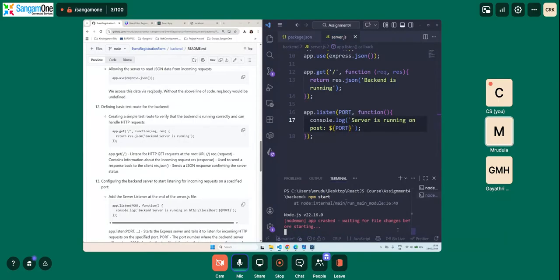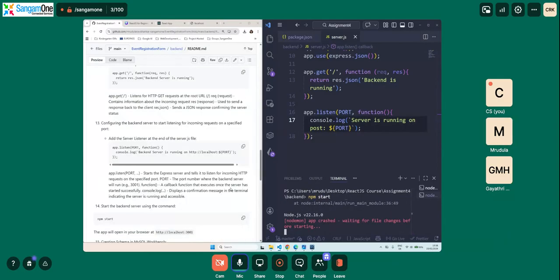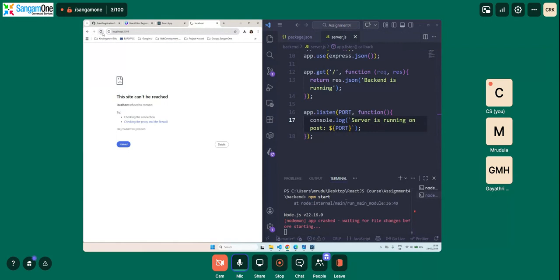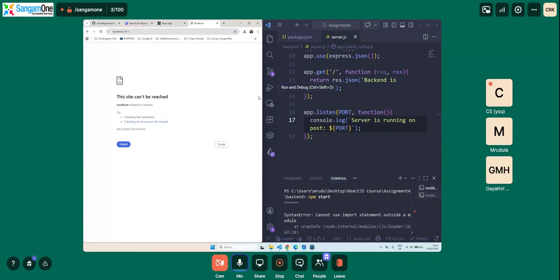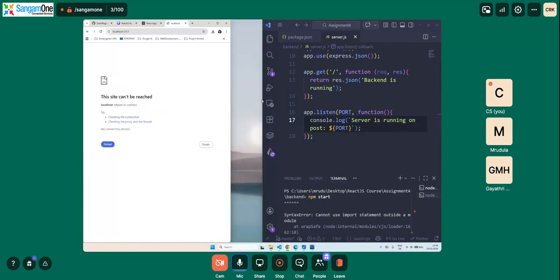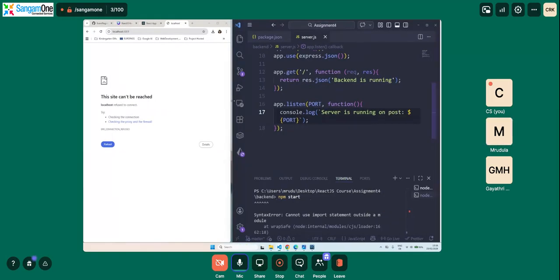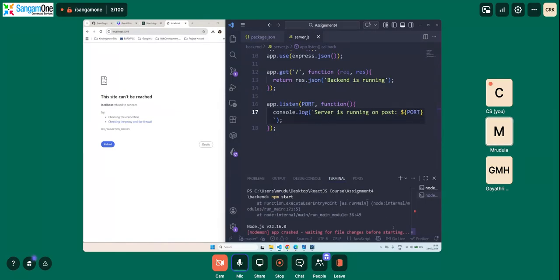No, it is still crashing. Why is it still crashing? We will say Control C, npm start. This is not working. Why is it crashing? Cannot use module. Okay, we will just expand this a little. We will see here. What is happening? Cannot use import express from.